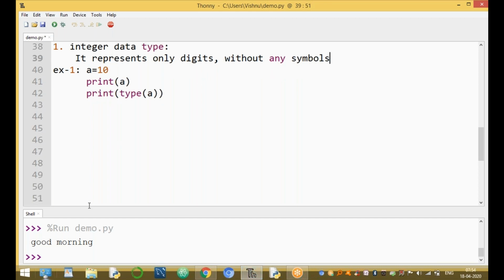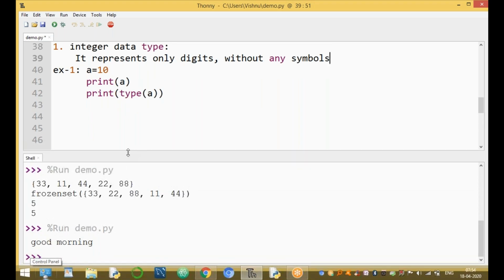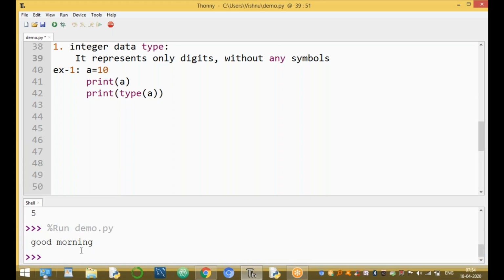Now run the program, run this command at the bottom of the screen. For example, a equal to 10, print the value of a, and the type of a is class int. In other programming languages, a is called a variable, but in Python everything is an object. In Python everything is an object. a is an object of the integer class.